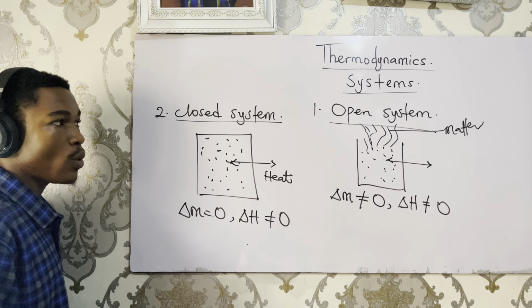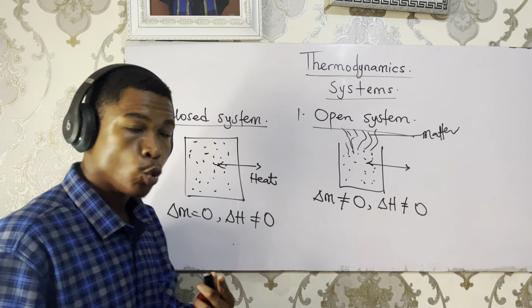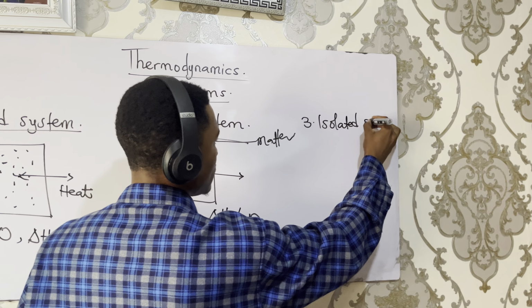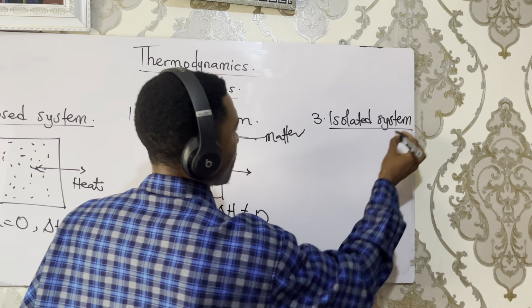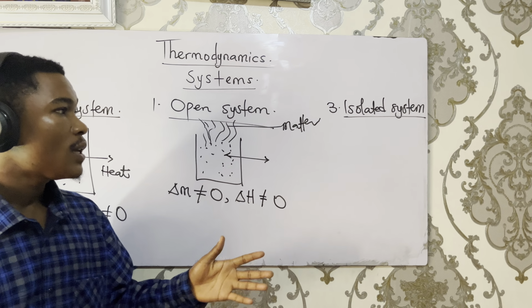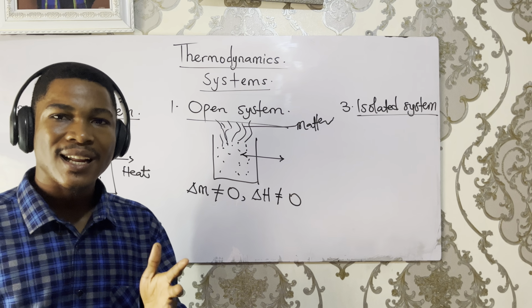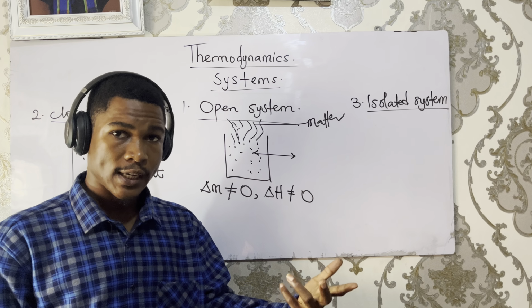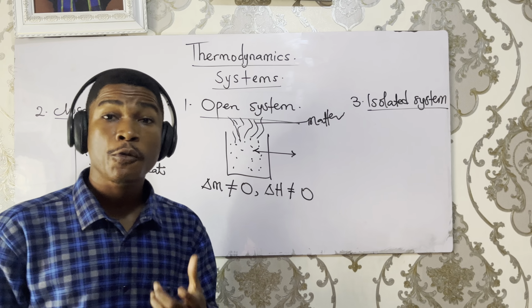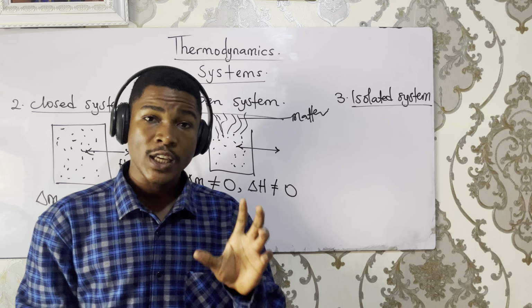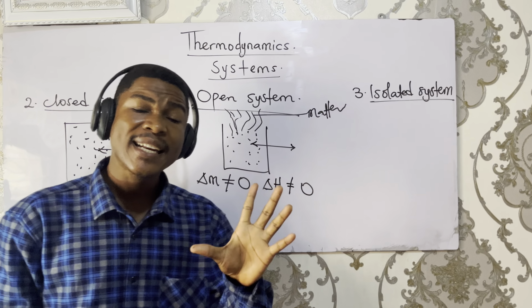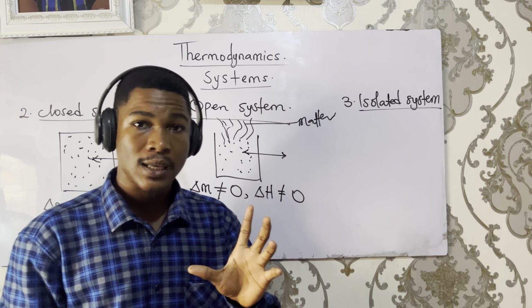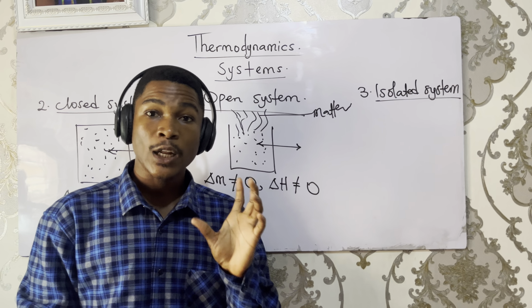The third type of system that we are going to be discussing is called an isolated system. An isolated system is a system that doesn't allow the exchange of both matter and heat between itself and the surrounding. Before a system could perform that kind of function, it simply means the system is either lagged or insulated. A typical example of an isolated system is a food flask or the calorimeter that we use in the laboratory.